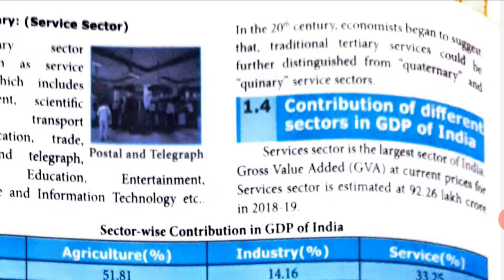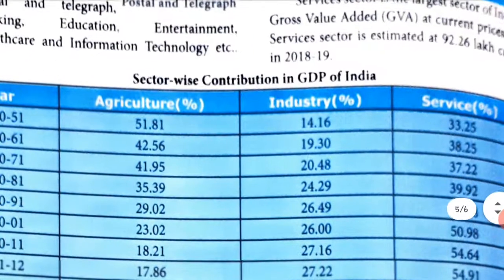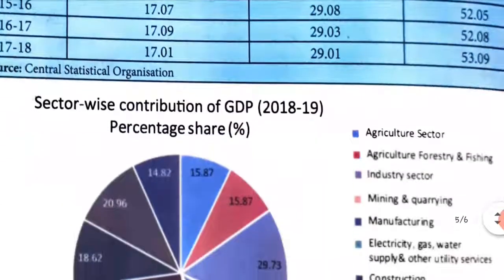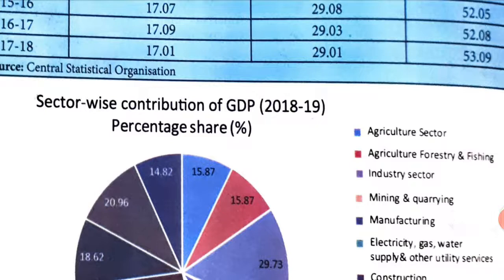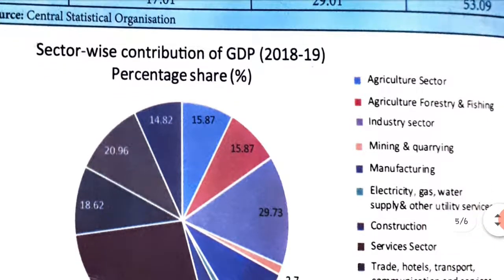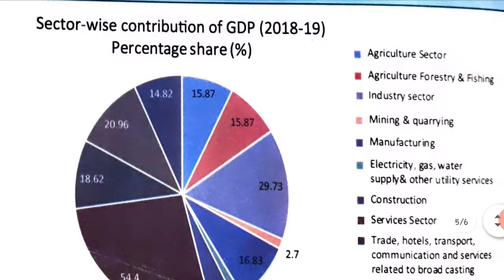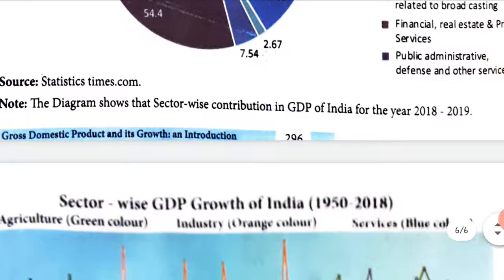Totally we get an income of 92.26 lakh crores. Now, you can see one big chart being given to you. You can go through that and see how much percentage we get from GDP by calculating GDP. The agricultural sector, which is in blue, you can see it is 15.87. All that you can just go through, it will give you some information as well.